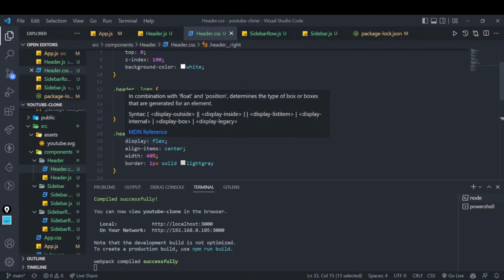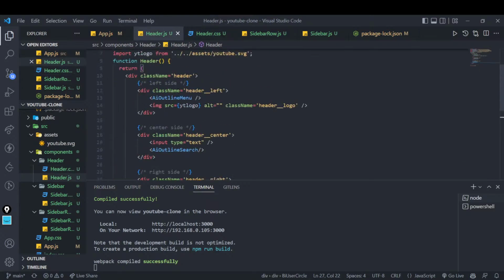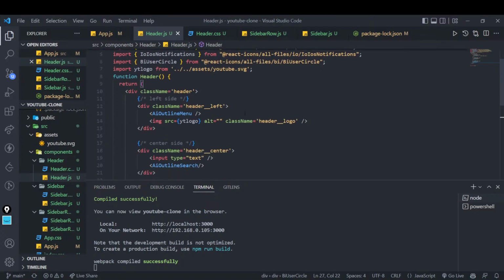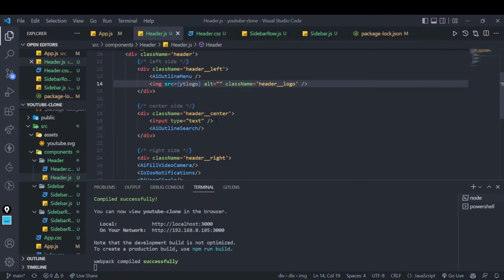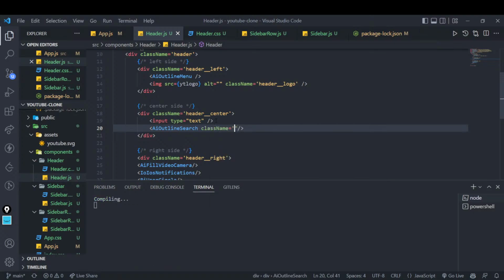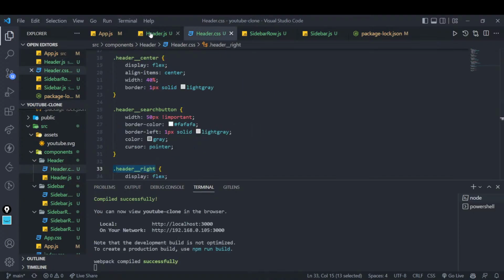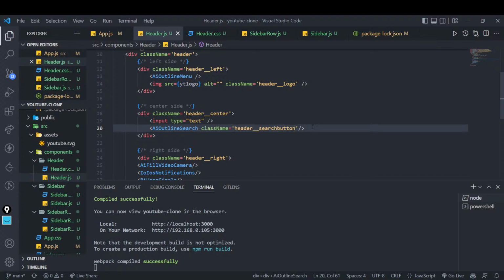Header logo is there, header center is there. Okay, let's start with the outer shell only, right? Header left is already there. Then the menu icon, that part is done. For the header logo, we should give the class name over here. The header logo is also there. Then the text is normal, but I think this AI should get a class name. Let's add it as a class name over here, because we need to give it as header underscore what was there for the search button, right? Yeah, search button. I hope the class is the same. Yeah, the class is named header button. This is also done and the center is also there.